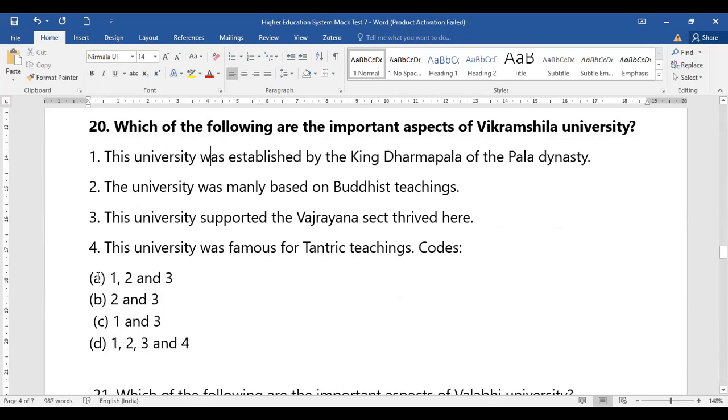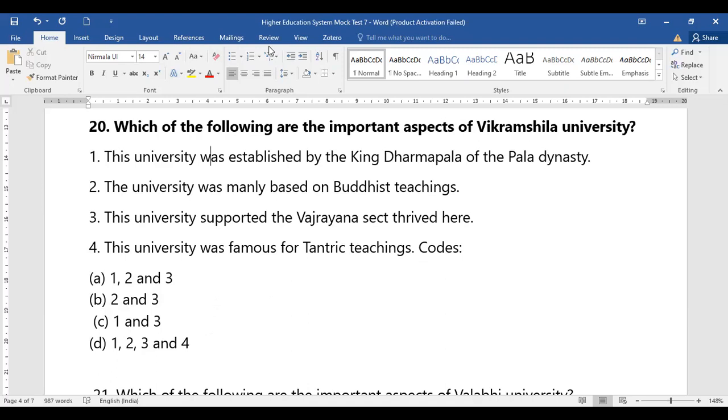Okay, so the codes are given: 1, 2, 3; 2 and 3; 1 and 3; 1, 2, 3, 4. So when we talk about Vikramshila University, this university consisted of which of the following aspects? That is question number 20. We're talking about whether it was established by the Pala dynasty, which we have done very well. You should remember this very well. They may not give exactly the same, but they definitely give a hint. In this question also a hint is given.